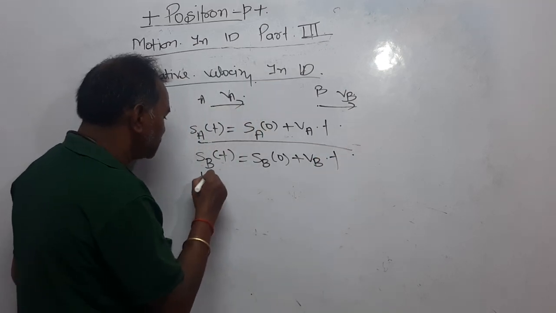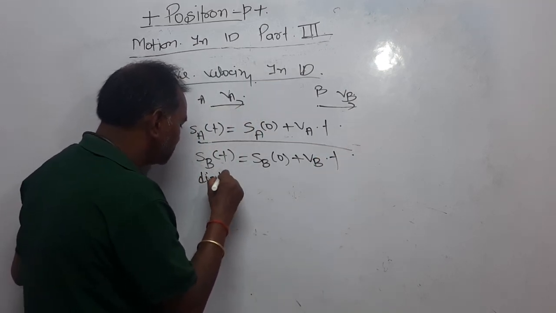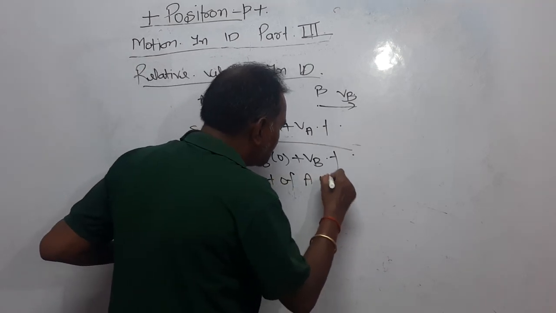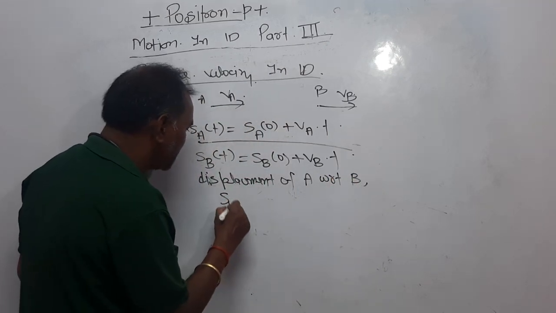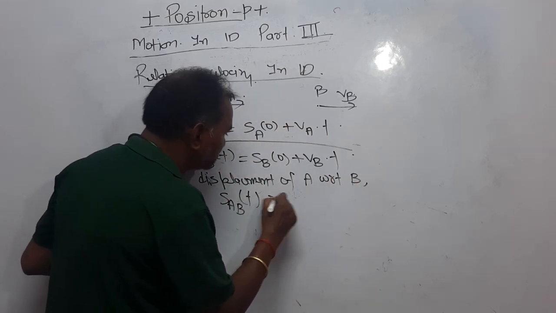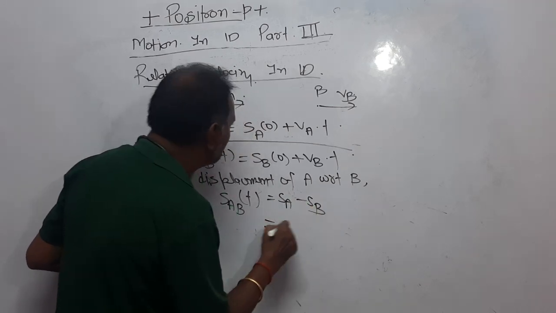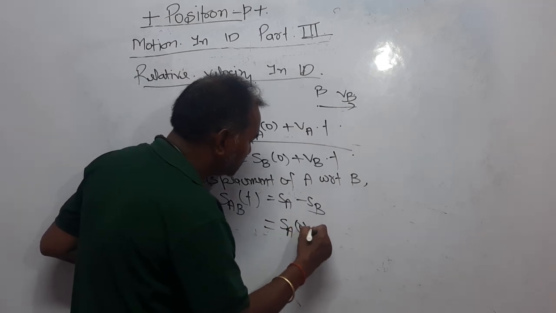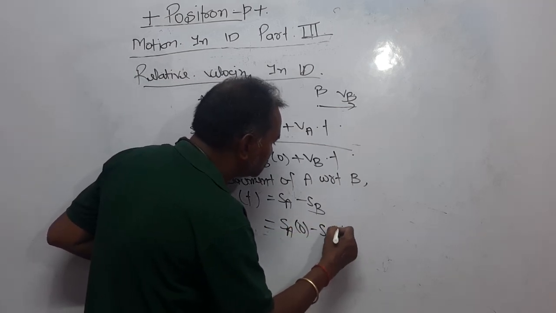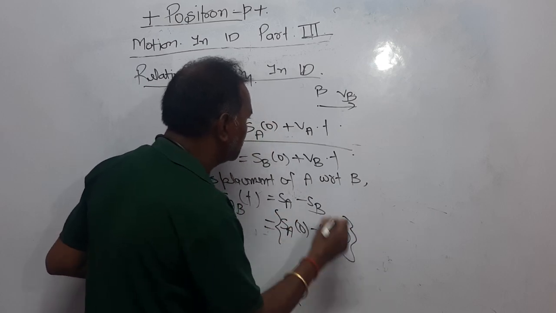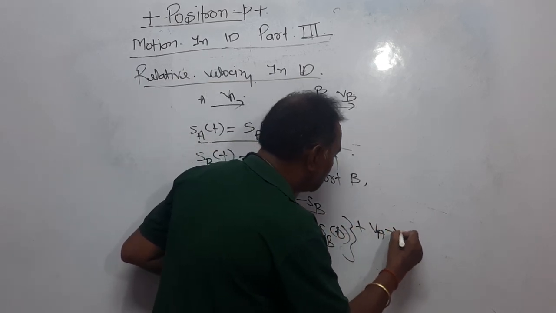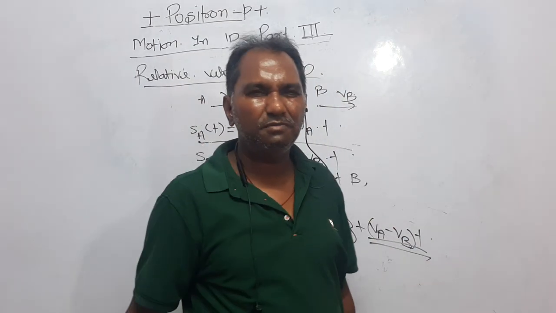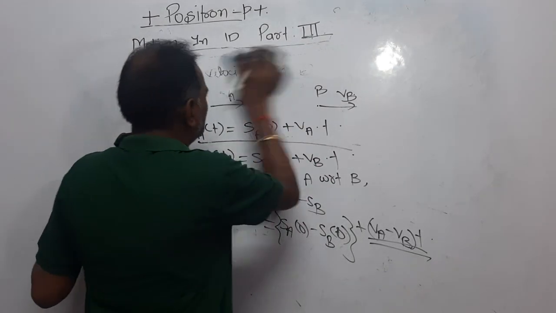If we want the displacement of A with respect to B, how will you find it out? SAB at time t is equal to SA minus SB. Dear student, if you subtract these two, you will get SA at t equal to 0 minus SB at t equal to 0 plus VA minus VB into t. This is a very important quantity, VA minus VB, right?